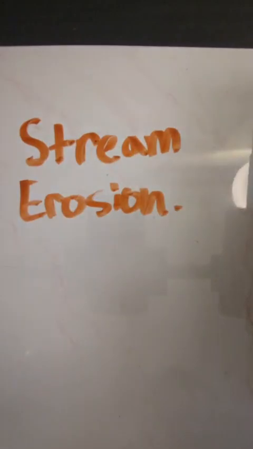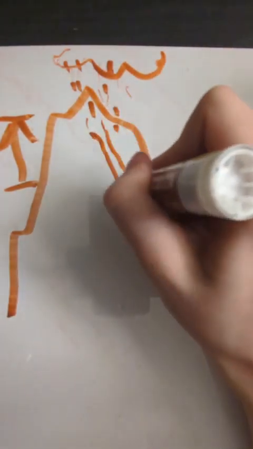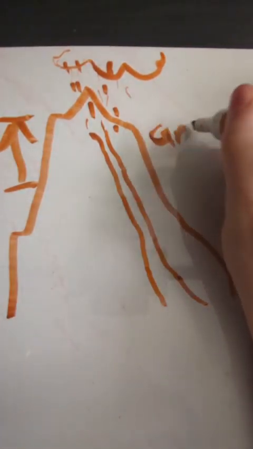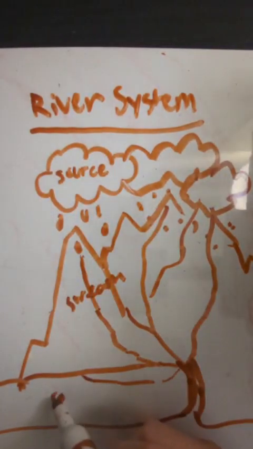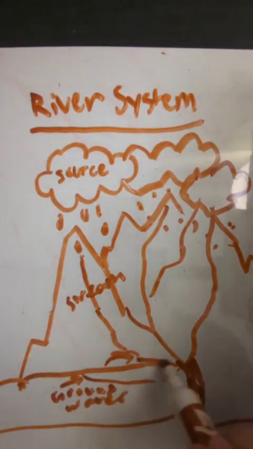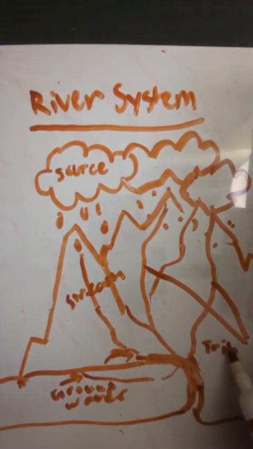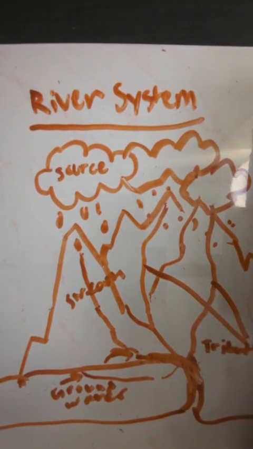When we're talking about stream erosion, we first have to talk about how a river is formed. Rivers are formed from rain falling upon highly elevated places like mountains. The water then travels down to lower elevation due to gravity. Although not all rivers are the same, they all have different parts that create a river system: a source, a stream, groundwater, which is water from the ground that goes into the streams, tributaries, which are other streams, and a mouth where the river will end.